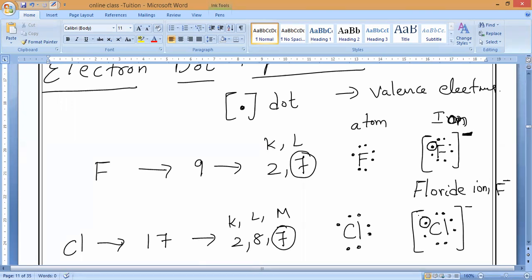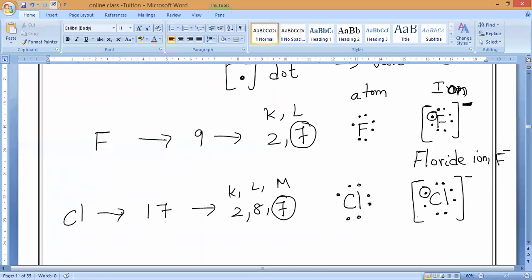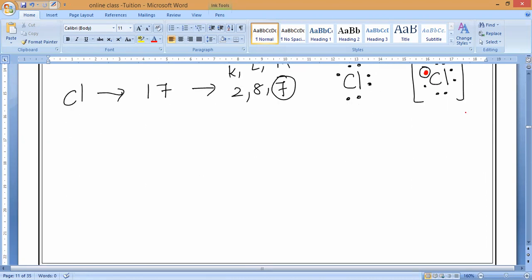That electron may be anything. If you want it clearer, you can represent the gained electron with a cross mark, or else I will represent it with another color. Is it okay, guys? That is better for you. So this is the electron which is gained. Any doubt? No, sir. After the meeting ends, you can join again, no problem.